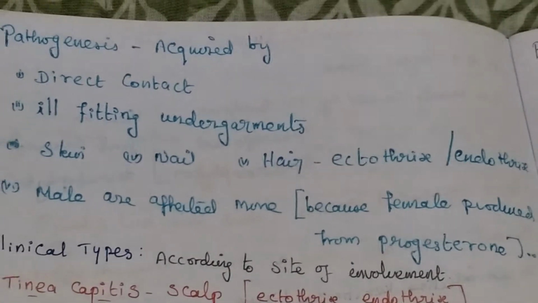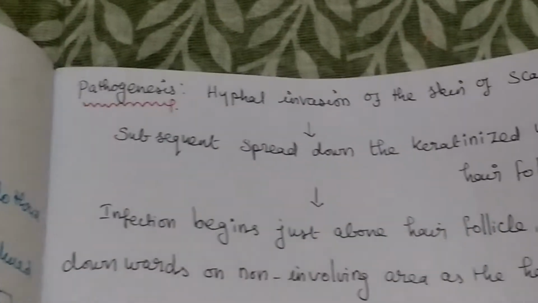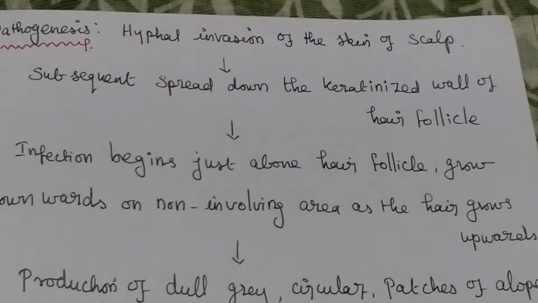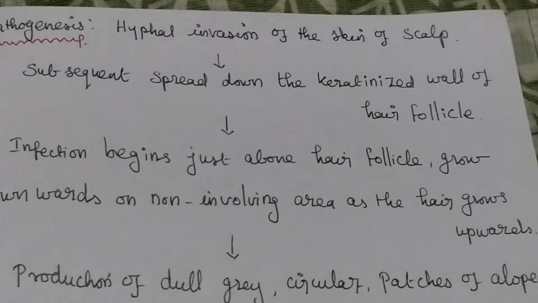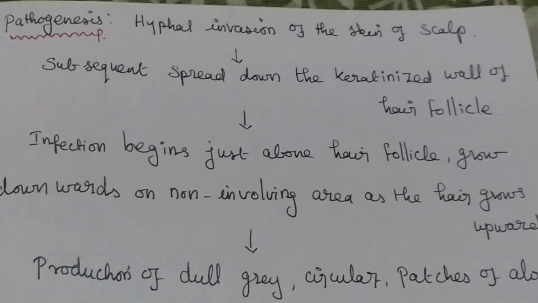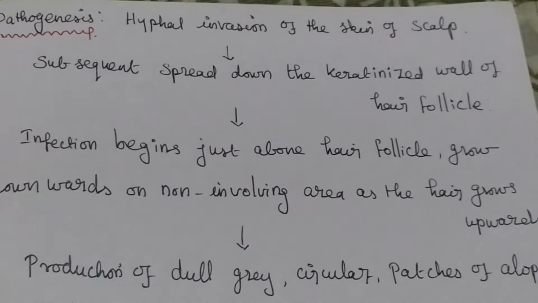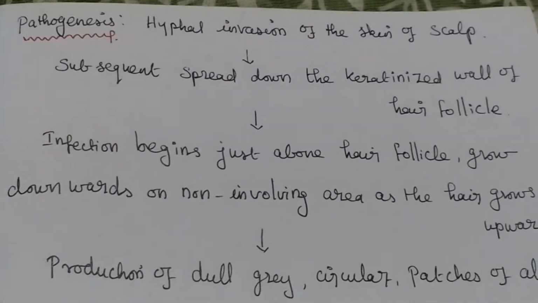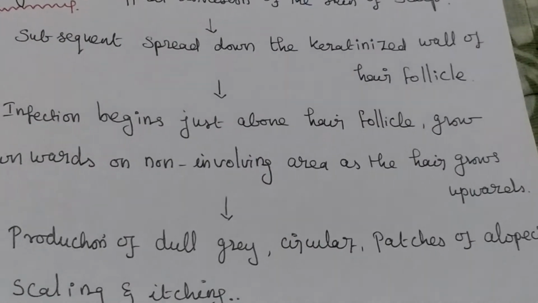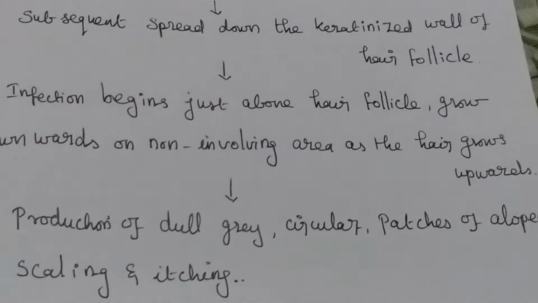Pathogenesis, direct contact. Hyphae invade the skin of the scalp, then subsequently spread down the keratinized wall of hair follicles. Then infection begins just above the hair follicles and grows downward on non-involved area as hair grows upward.